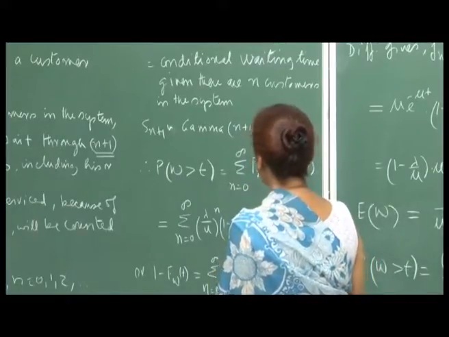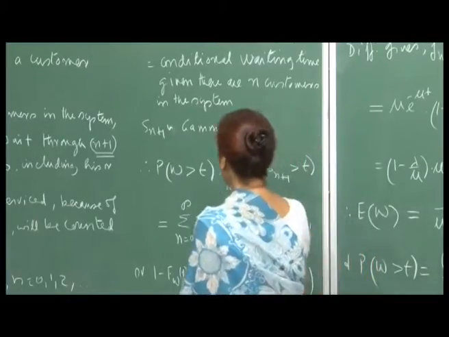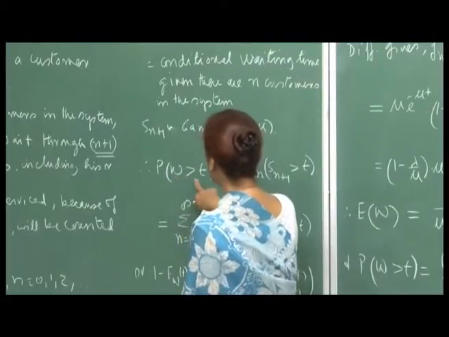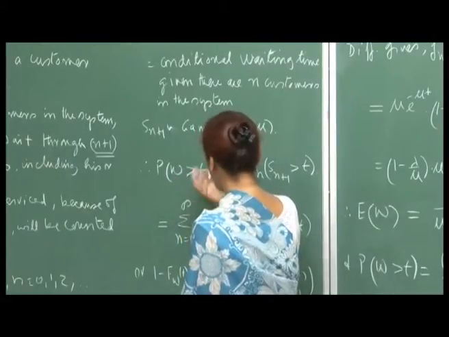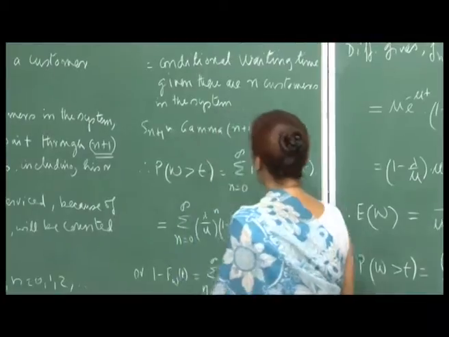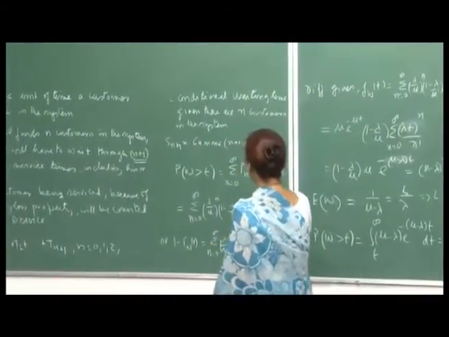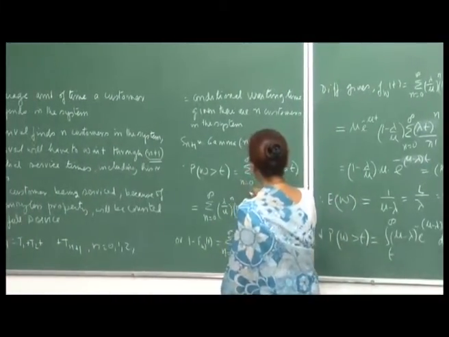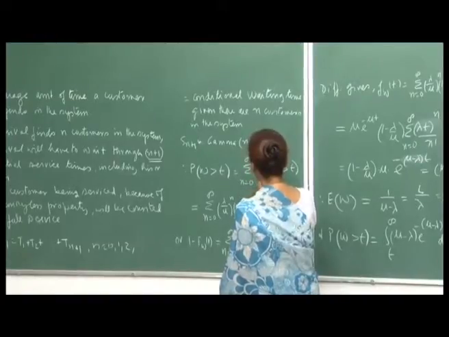And so, when you want to compute the probability that the waiting time is greater than t, or the expected waiting time, then this is the sum over n varying from 0 to infinity of p n.